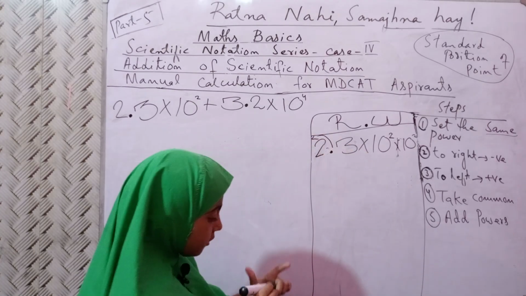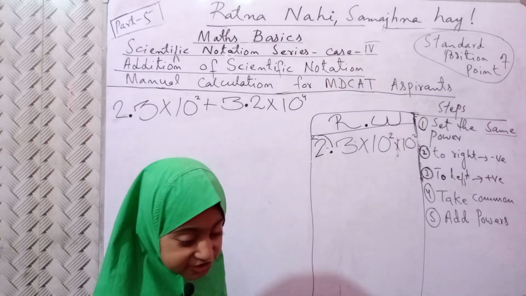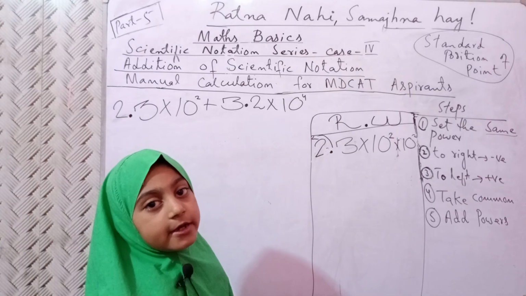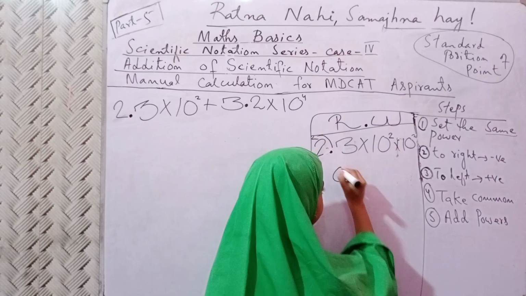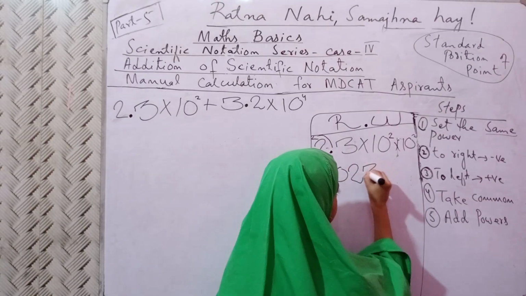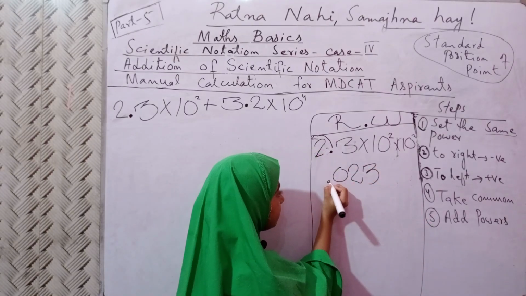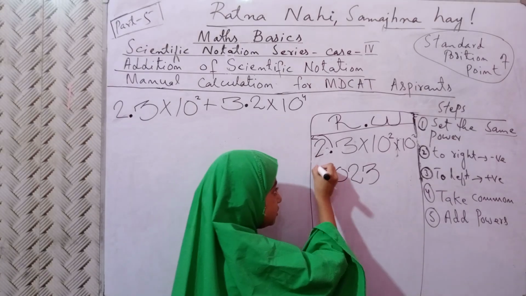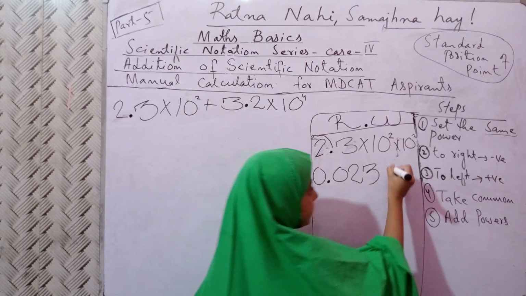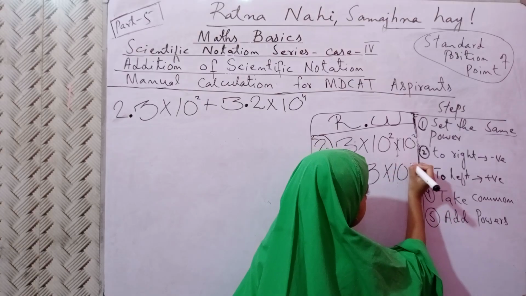Now, how many digits will the point cross? 2 digits. 0 into 3. The point will become here, and for decoration, one more 0 will come here, into 10 raised to power 2.